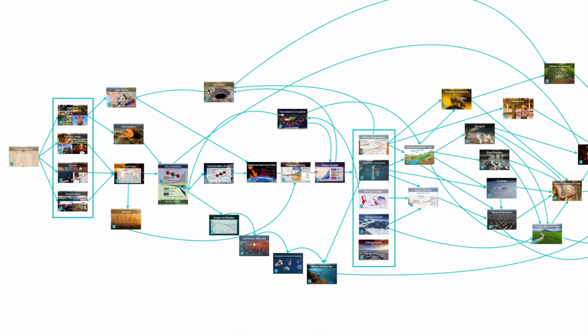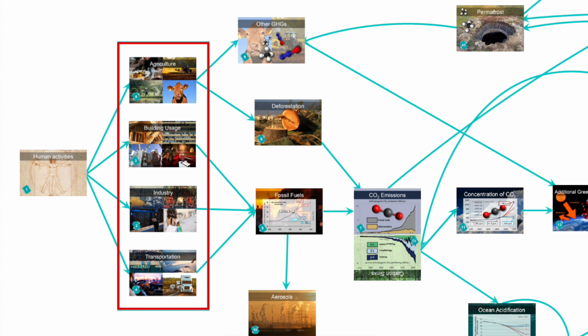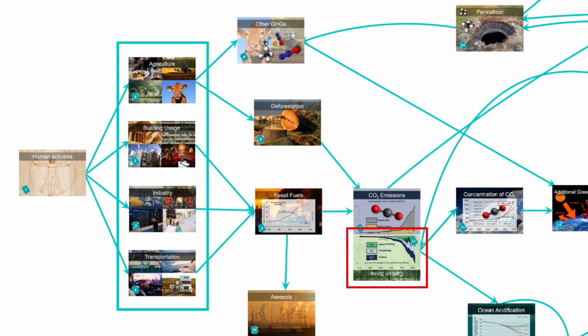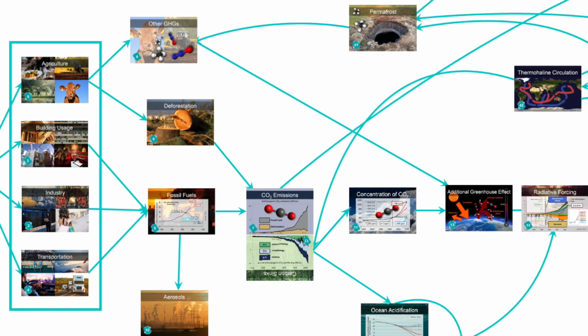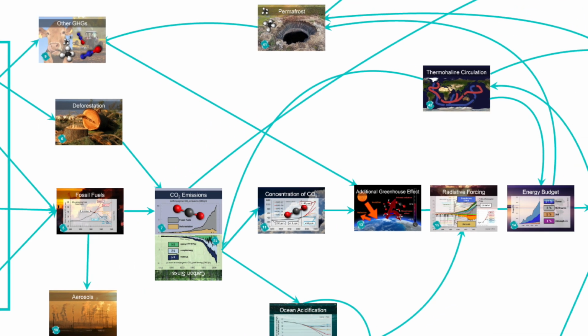First, we see that everything starts with human activities that can be grouped into four categories: industry, building usage, transportation, and agriculture, which then emit CO2 through fossil fuels and deforestation and other greenhouse gases. The CO2 is then partly absorbed by natural sinks, the ocean, and forests and vegetation through photosynthesis, and the rest of the CO2 and the other greenhouse gases remain in the atmosphere and contribute to the additional greenhouse effect, which